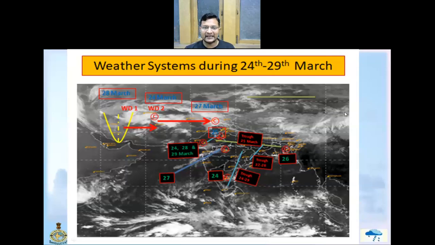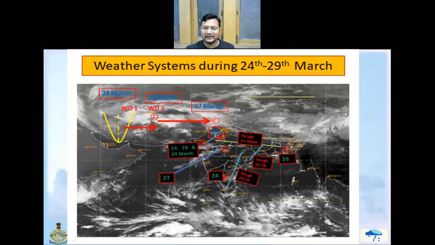And in the lower tropospheric levels, a cyclonic circulation was seen over southwest Rajasthan on 24th of March and 28th and 29th of March. On 25th of March, a cyclonic circulation was seen over northeast Rajasthan and adjoining Haryana. In the previous week, another cyclonic circulation was seen over the eastern parts of Bangladesh and adjoining areas on 26th of March. And during the entire week, a north-south trough was running from MP to south interior Tamil Nadu.